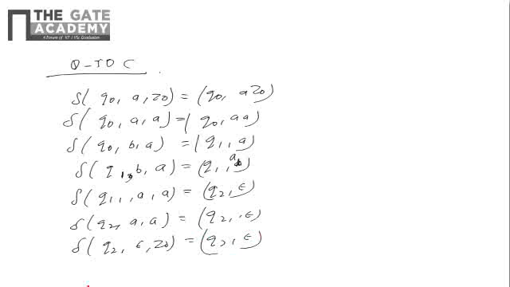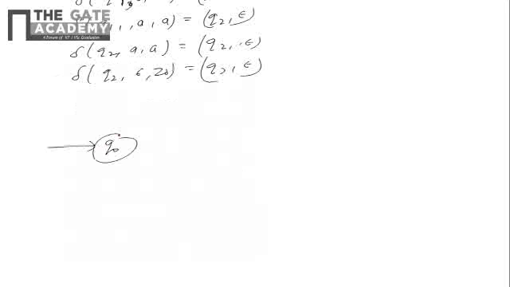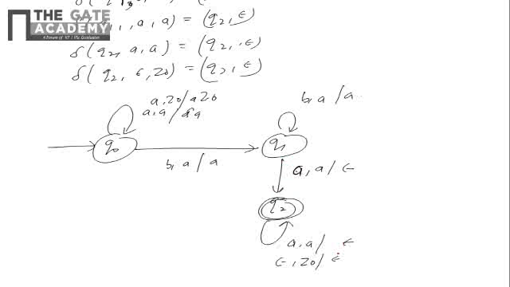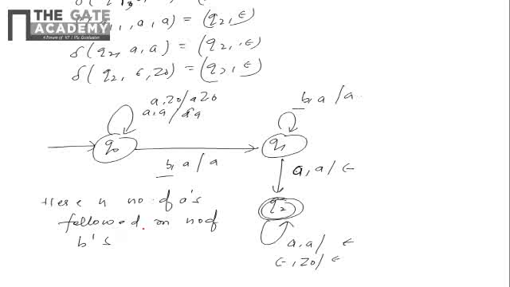Okay, so if you draw the automata for this, the automata will come like this, I mean pushdown automata I'm telling. So Q2 is the final state, sorry, this is a. Okay, so this is the given automata. So from this automata it is clear that here n number of a's followed by m number of b's, okay, and followed by n number of a's. So A option is matching. Look for the B option.